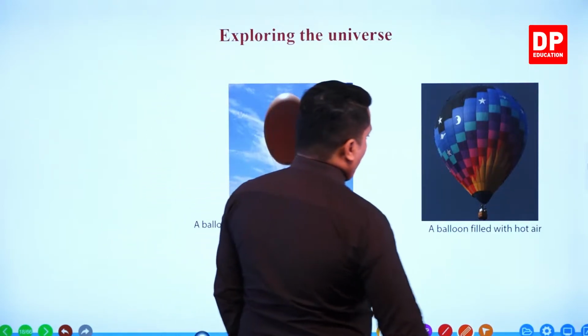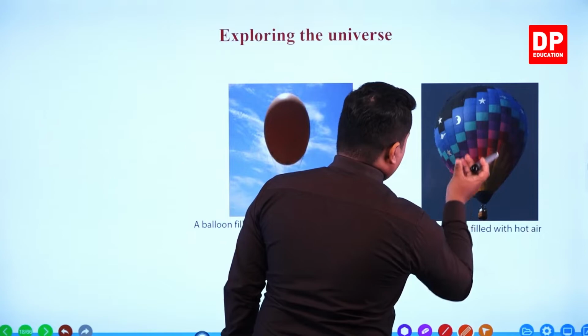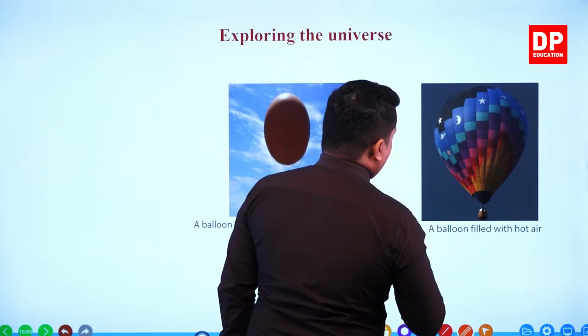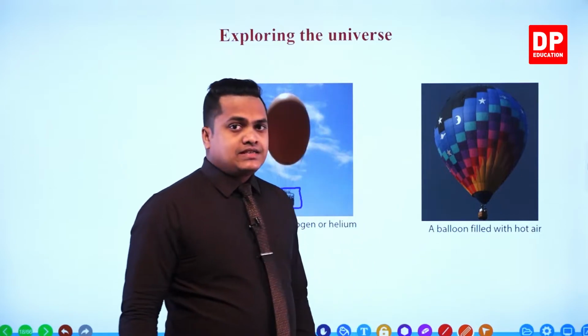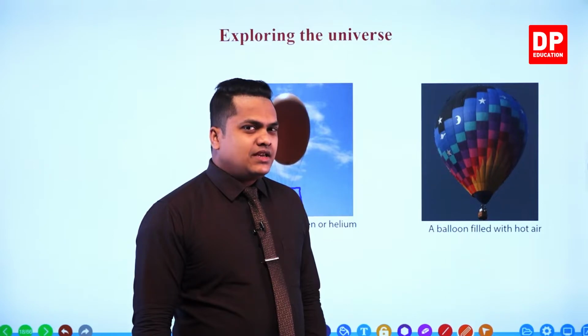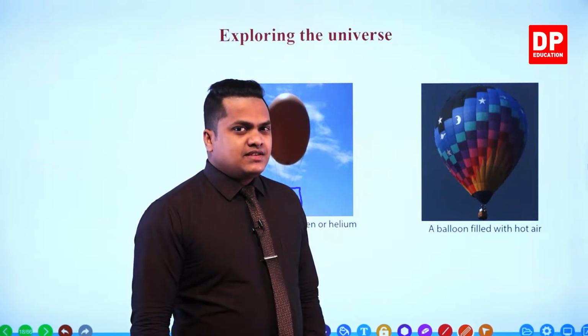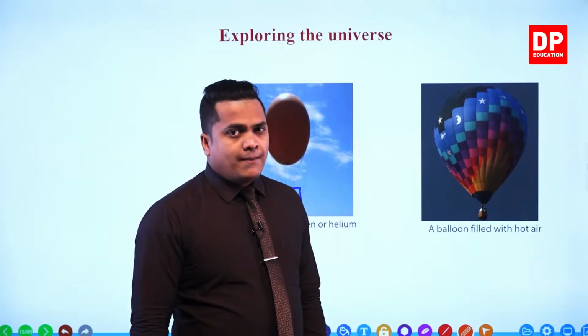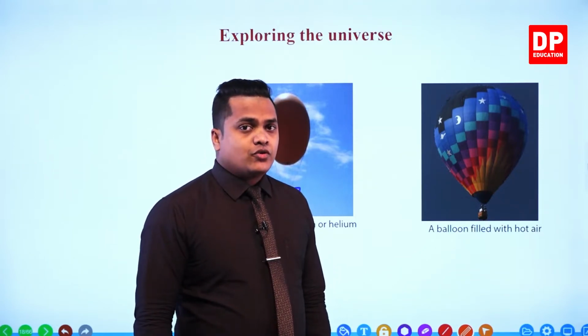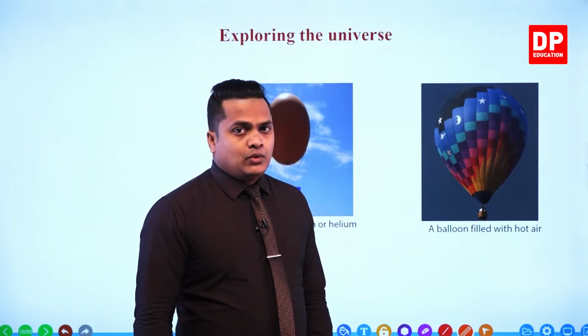Then this is a hot air balloon. Hot air is pumped into the balloon. My dear children, you know that hot air has very less mass, very less density, right? As the density reduces, those particles tend to go up. So that's why these gas particles or air particles go up with the balloon.